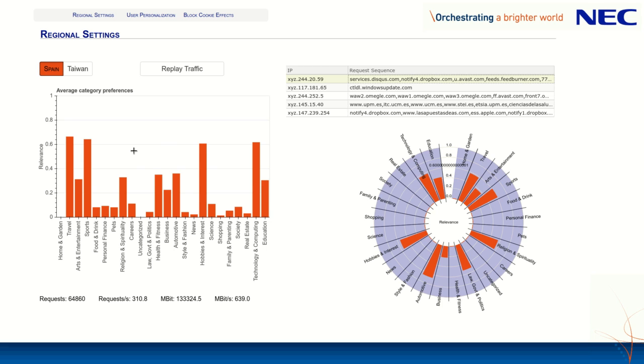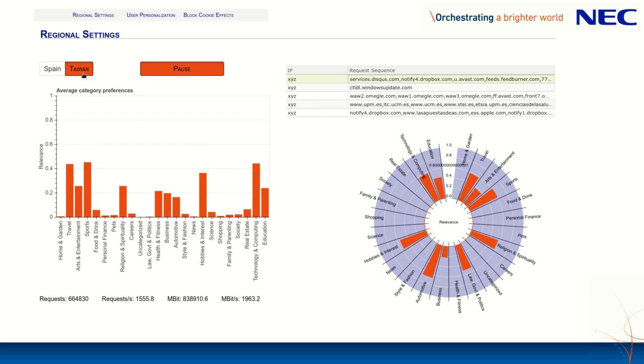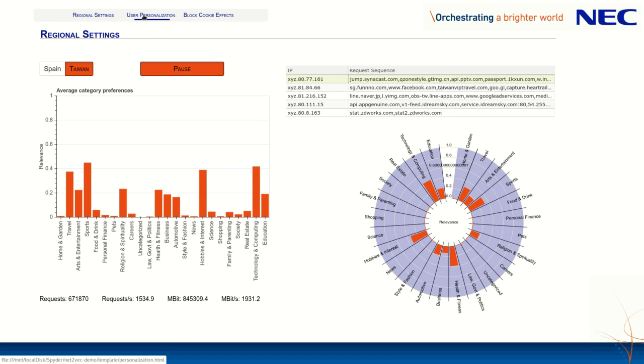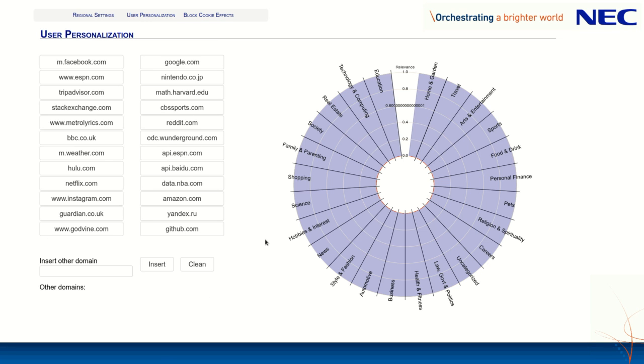Coming back to the average profile, we see how in different regions the average profile of the users is different, and also it changes a little over time, even in a single region. Now let's try to understand how these profiles are created. If we go to the user personalization demo, here we can create a random profile and send it to our algorithm.